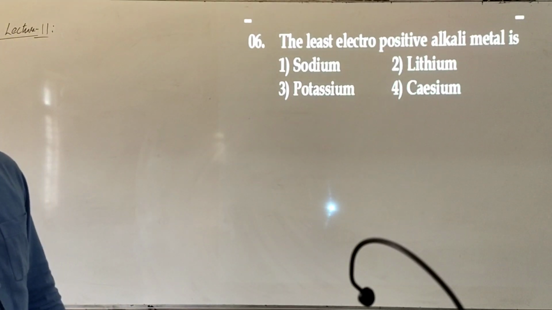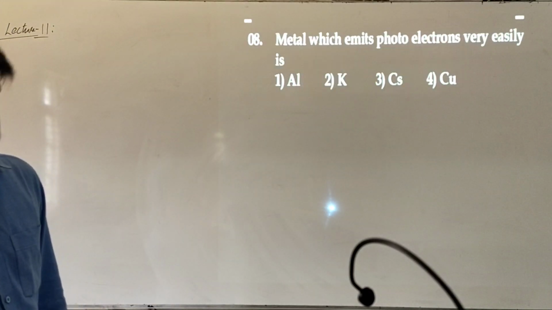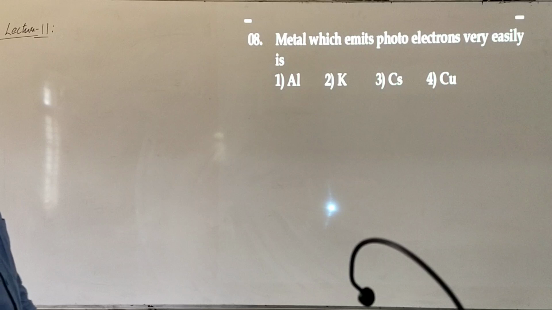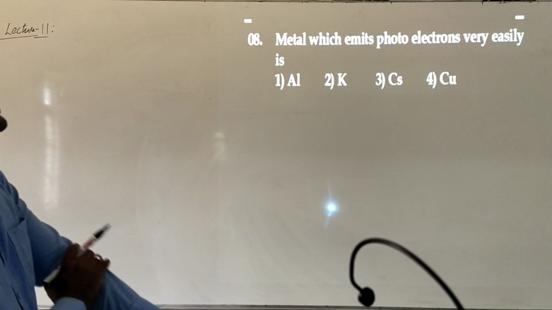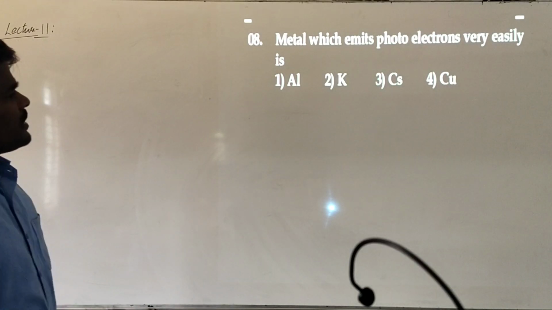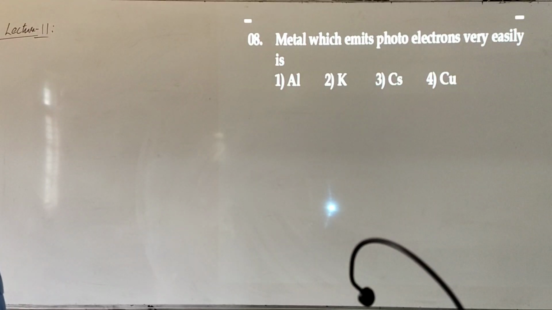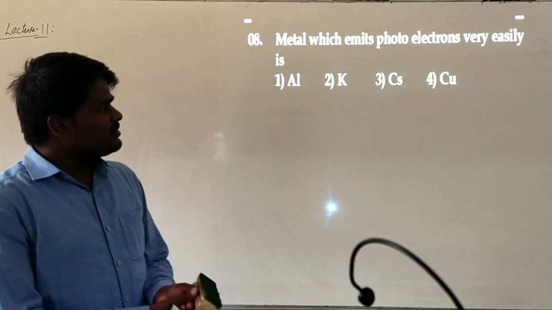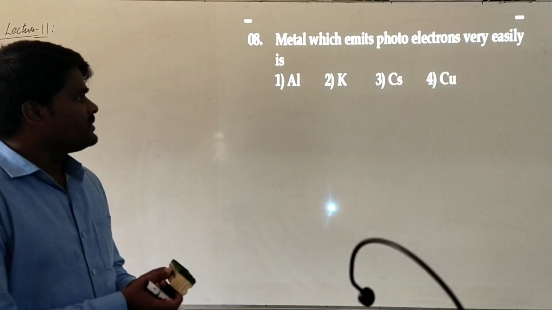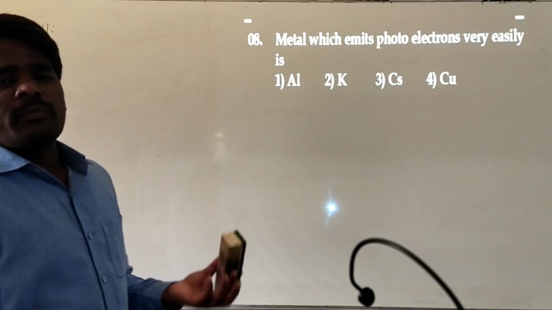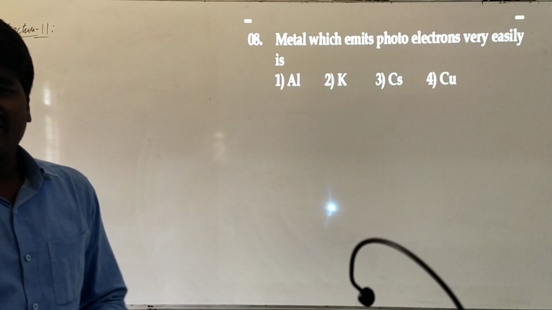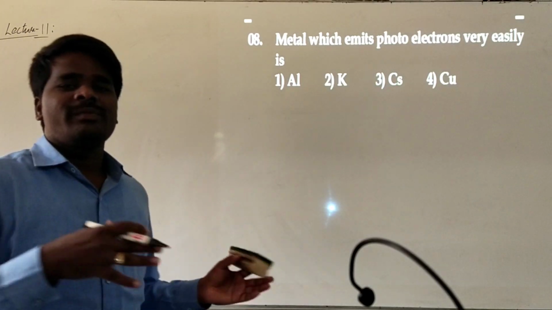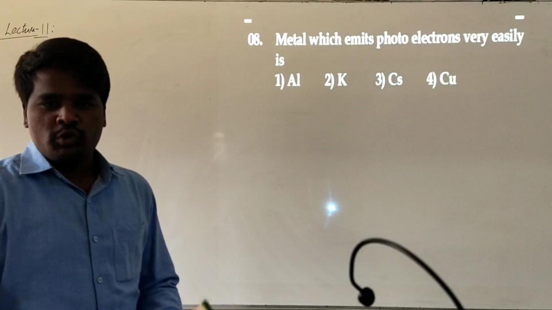Let's see the next question. The metal which emits photoelectrons very easily is. Here the given options are aluminium, potassium, cesium and copper. In the entire periodic table, first of all you need to remember that this tendency of electron emitting nature will be directly proportional to the electropositive nature. The greater the electropositive nature, the greater the tendency to emit electrons when they are exposed to light.